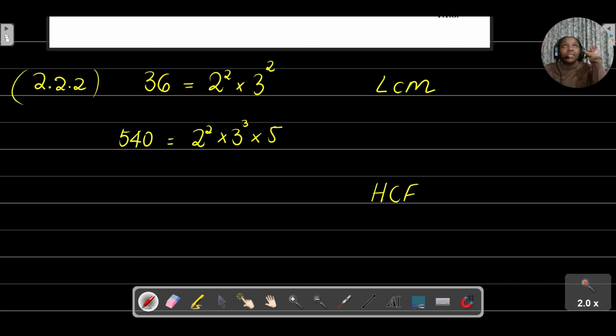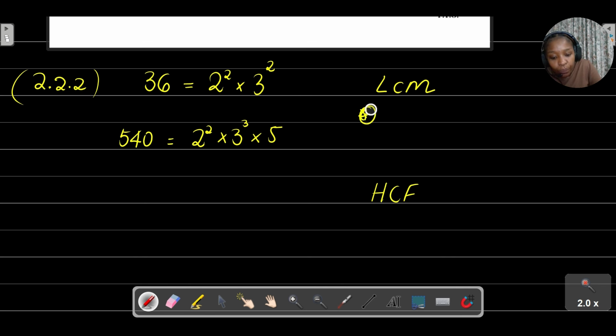The steps you need to follow to find the lowest common multiple as well as the highest common factor using prime factorization: you first circle the powers that have the same base.